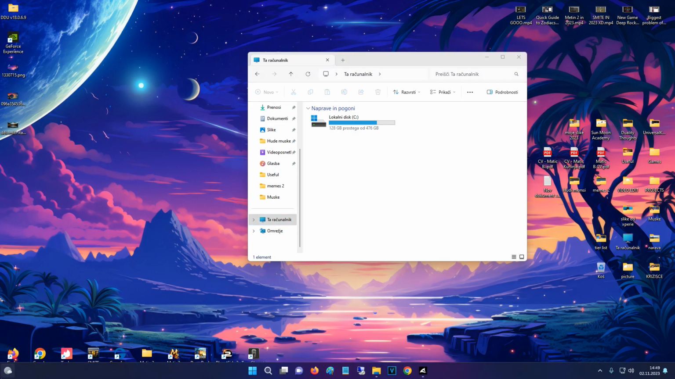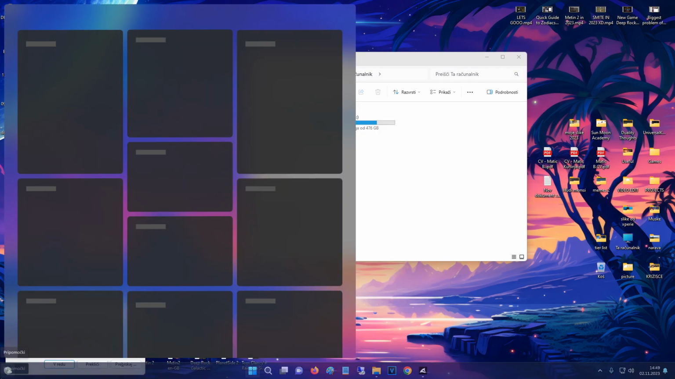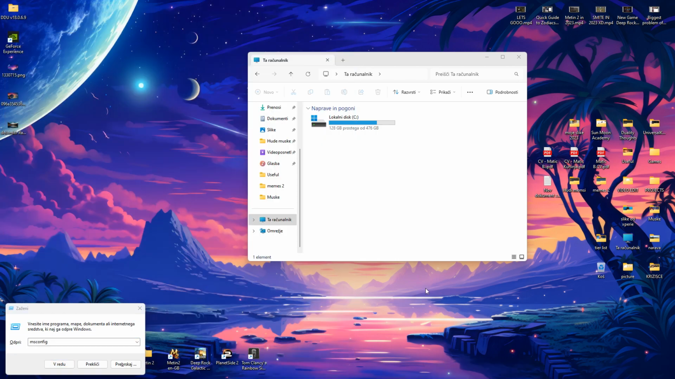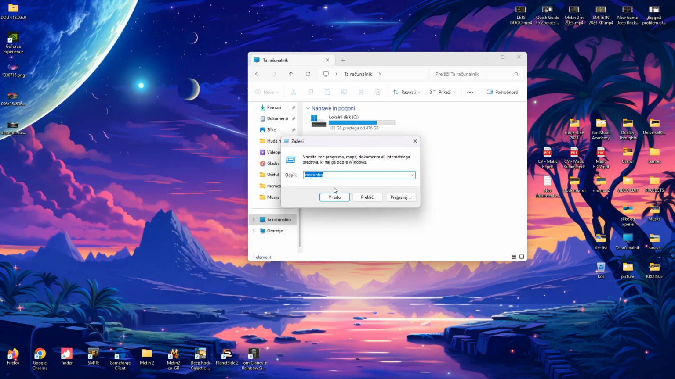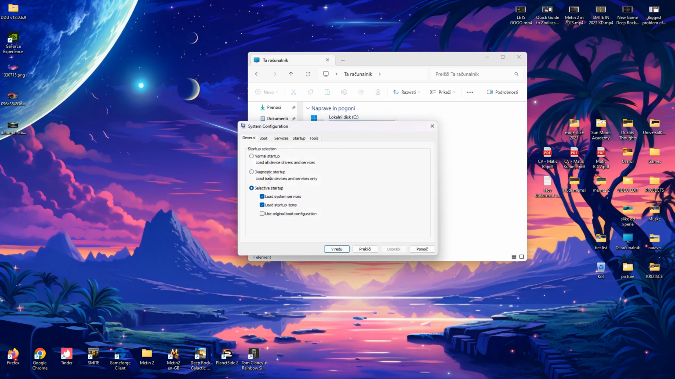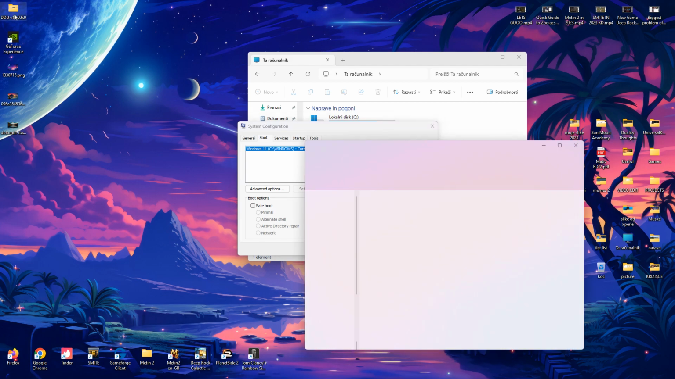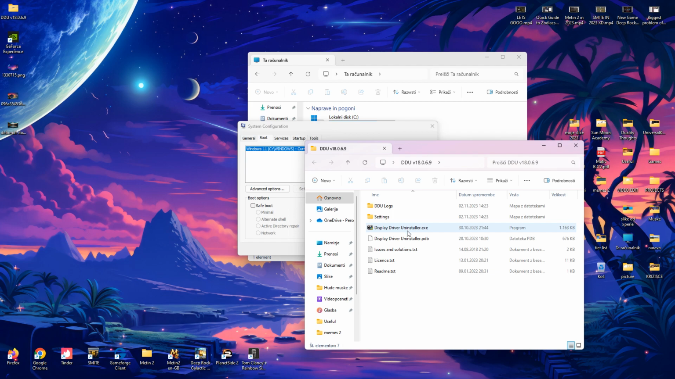And then you have to press Windows R. Okay, let's see. Windows R, msconfig. Okay, we go msconfig, and we go to boot, and we go safe boot. Okay, you have to go to safe boot then, and then you reboot the computer. You uninstall graphic drivers with Display Driver Uninstaller.